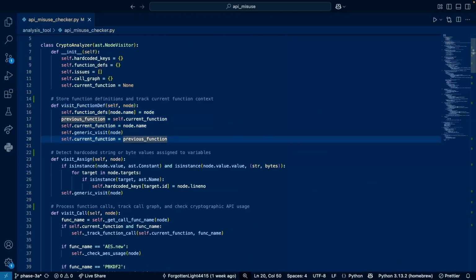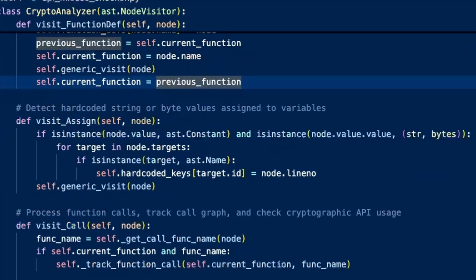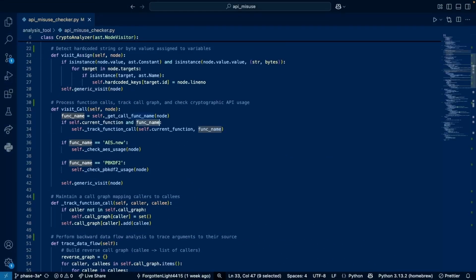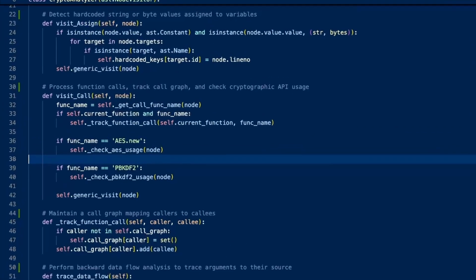The second function that we are going to look at is visit assign. So if there's a variable being assigned a constant like a string or bytes literal, I log it as a hard-coded key or salt. This is stored with its variable name and the line number right in the hard-coded keys dictionary. Okay, so let's move on to our next function, that is visit call.